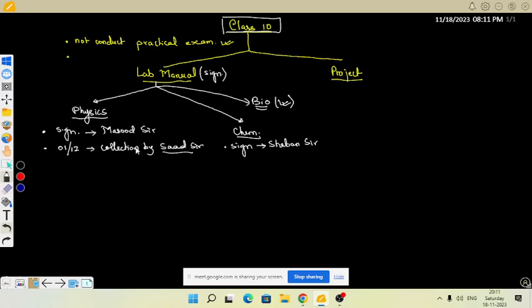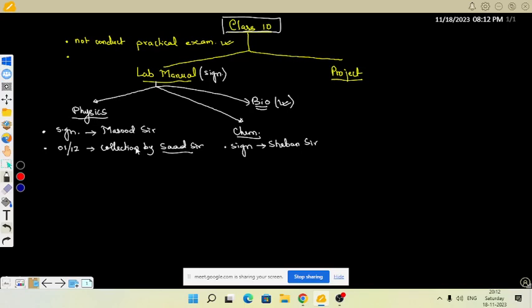After the practical is conducted on 1st December, we have to collect the lab manuals and check and ensure that every practical is written, the diagram is drawn, the graph is done, the calculation is done, and the date is written. You all have to ensure that the dates of the practicals which we are marking on this app are the same in each and every one's lab manual.